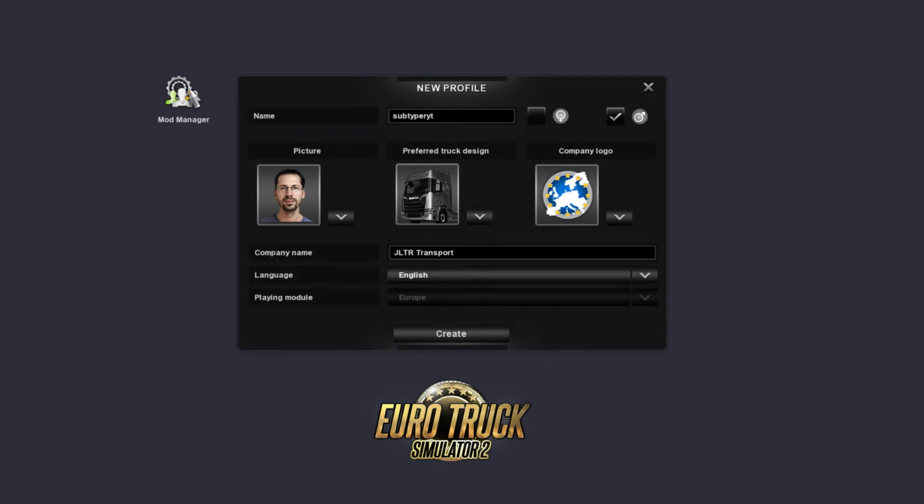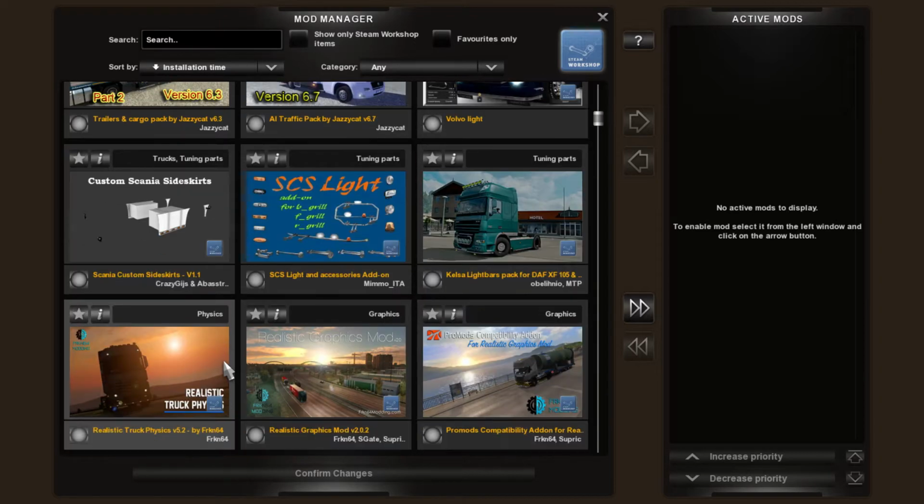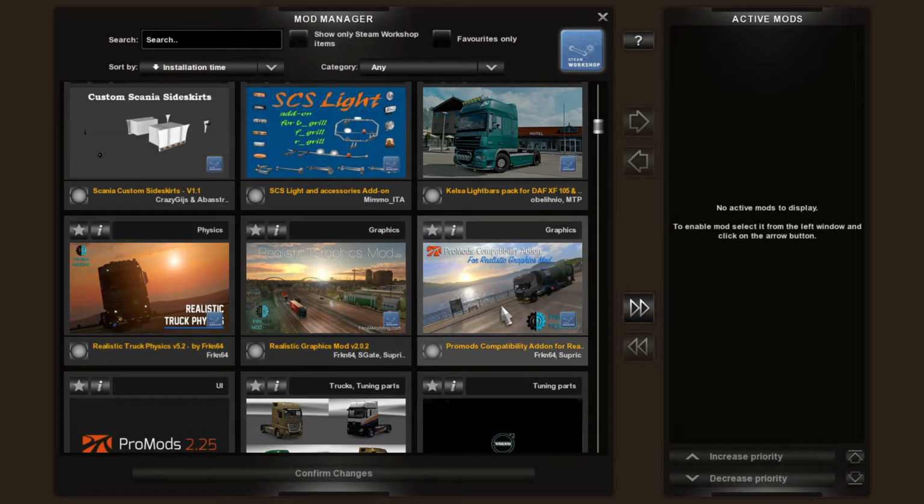And you can also see a little button here which shows you your mod manager. Mods are an integral part of Euro Truck Simulator 2. It is an open game. It has huge maps. You can expand your experience with different AI traffic packs. You can change your trailers, you can change the cargoes, you can add lights, custom sounds, you can add all sorts, and all these have been designed and developed by people out there who have done it for the game.